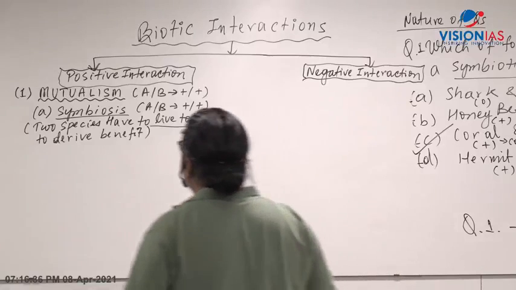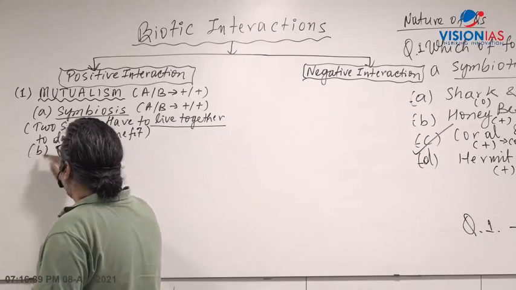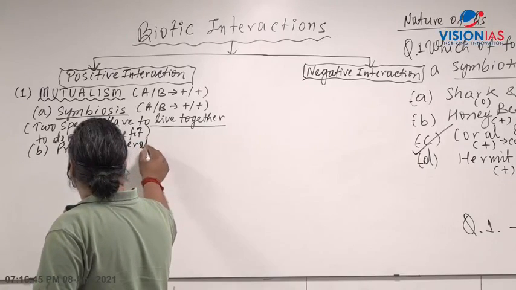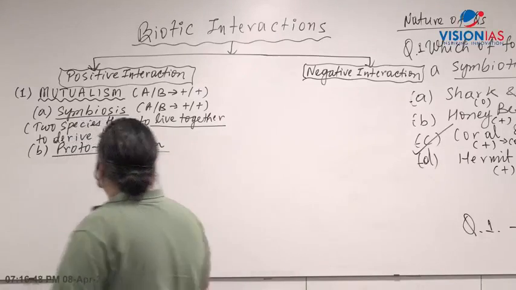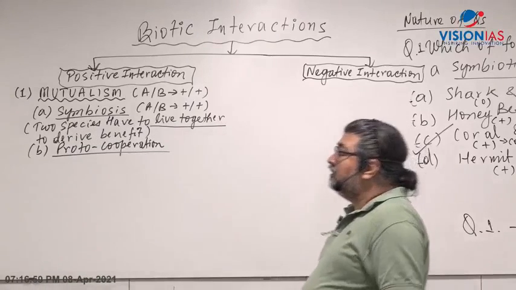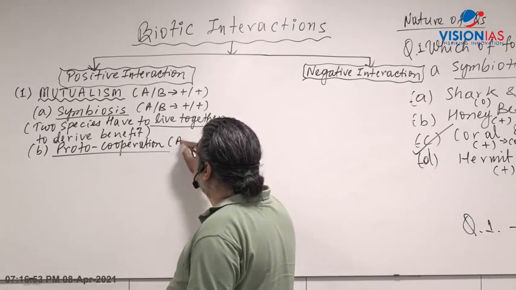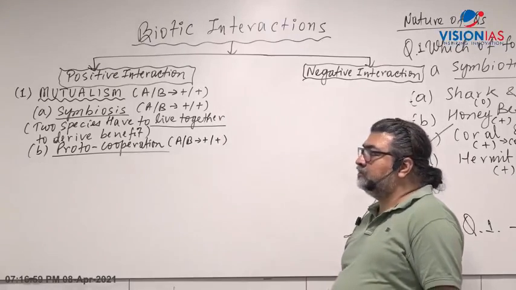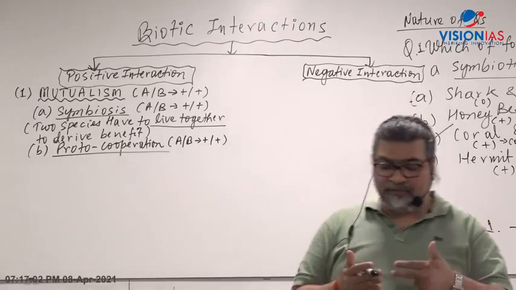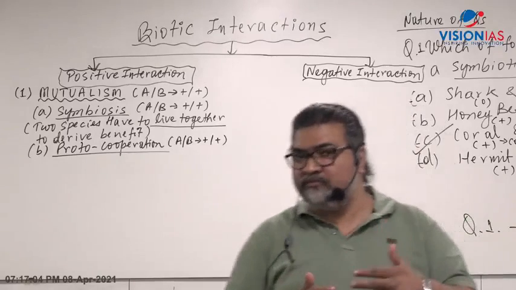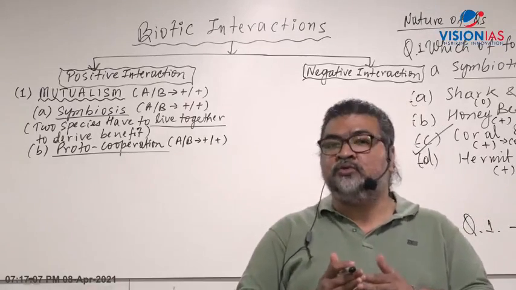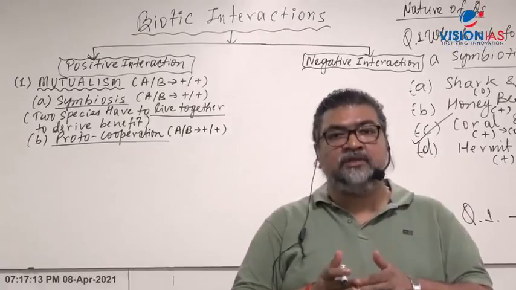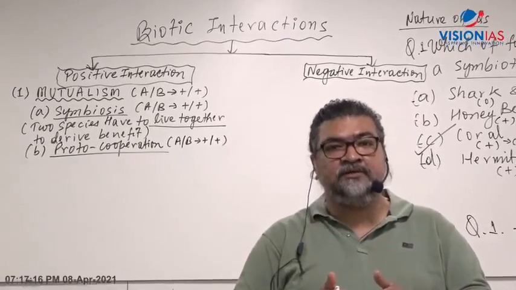Now what comes here? The second type of interaction is proto-cooperation. In terms of mutualism, there is another type of mutualism called proto-cooperation. What is proto-cooperation? Again, there are two partners, two species, and they benefit each other. They help each other. But try to understand, proto-cooperation is that kind of mutualism where there is no compulsion to live together always. For some time they come together, they live together, get the benefit, but then they separate.